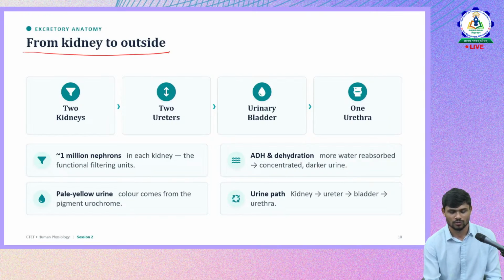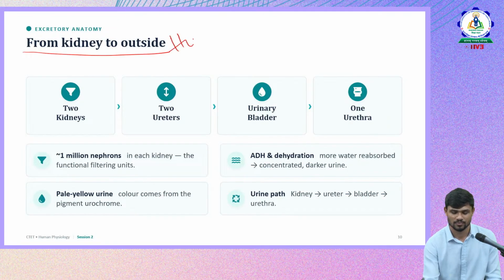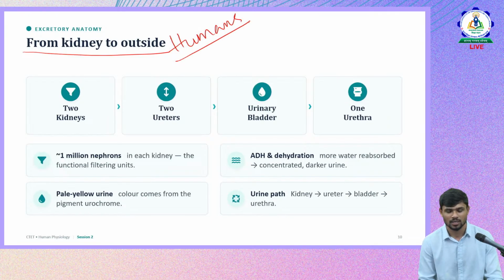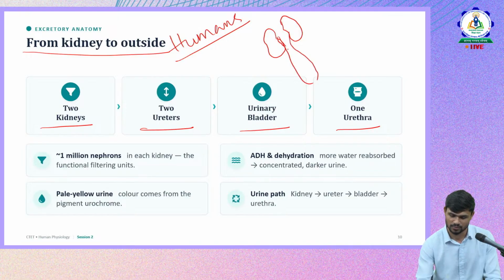So from kidney to outside, it is especially with respect to humans. Questions will be based on the human excretory system. What does the human excretory system consist of? There are two kidneys, two ureters, one urinary bladder, and one urethra. So we know the diagram of the excretory system. Two kidneys are there, two ureters are there, one urinary bladder is there, and there is one urethra.